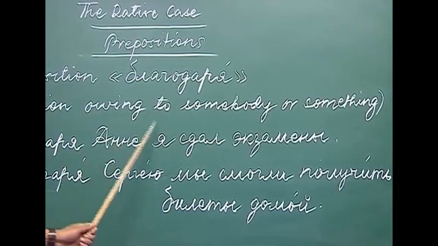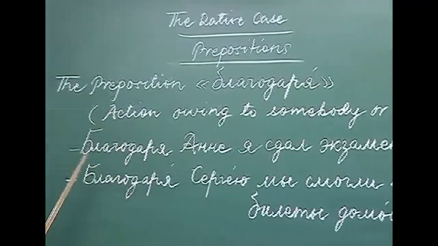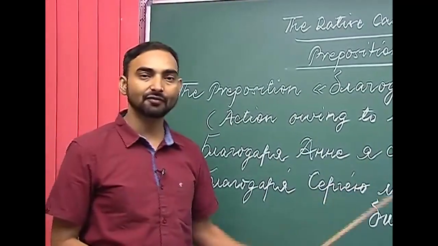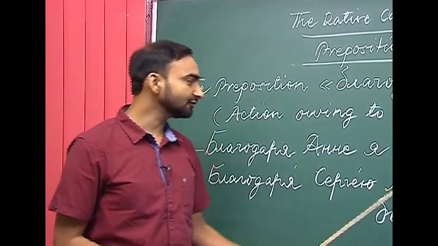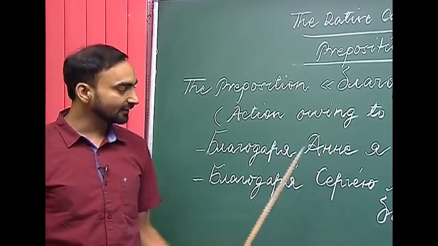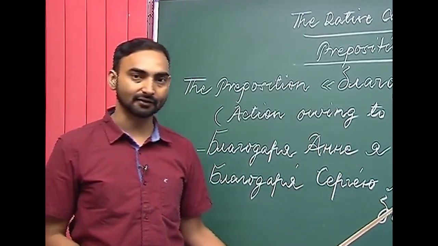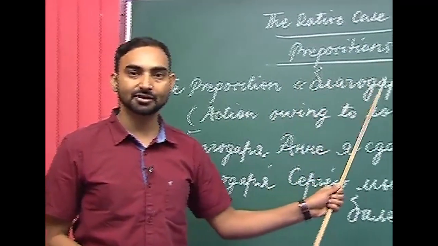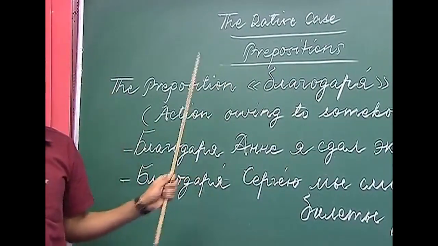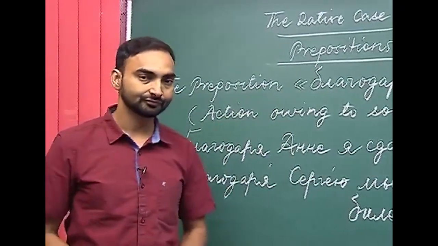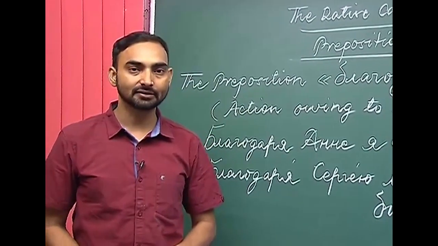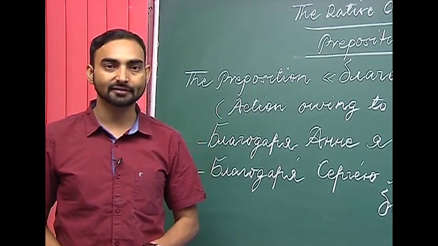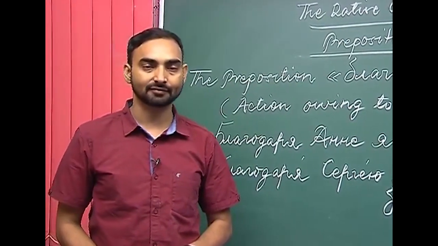So, here as you can see, Благодаря Анне, Благодаря Сергею, they denote an action which has happened or which has been made possible because of Anna in the first sentence and because of Sergei in the second sentence. So, this is the use of the preposition Благодаря, and Благодаря takes the noun in the dative case. So, now we will learn the other preposition which is Saglasna. Saglasna also takes the nouns in the dative case.